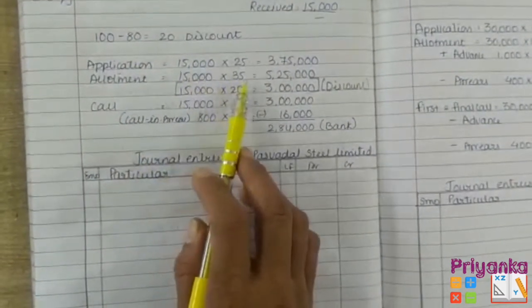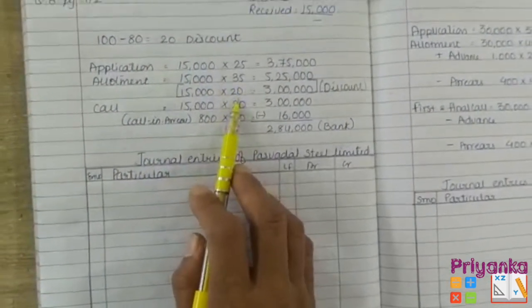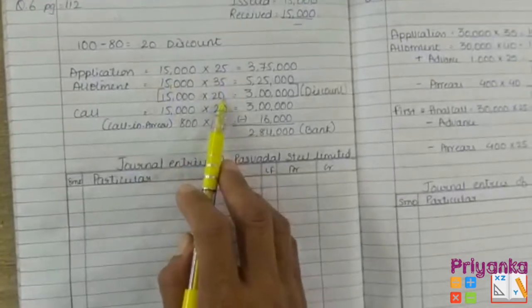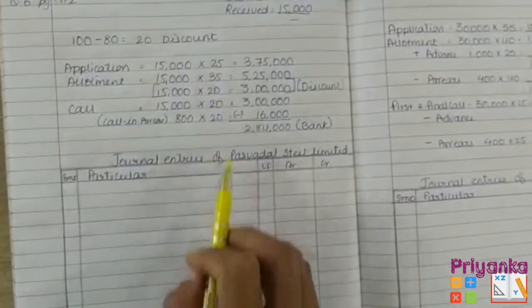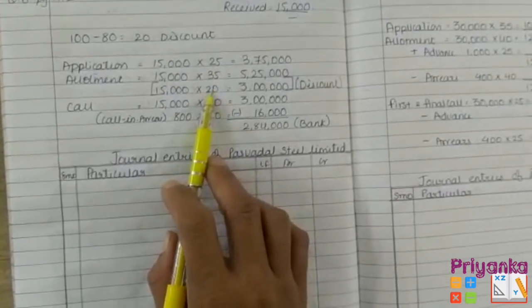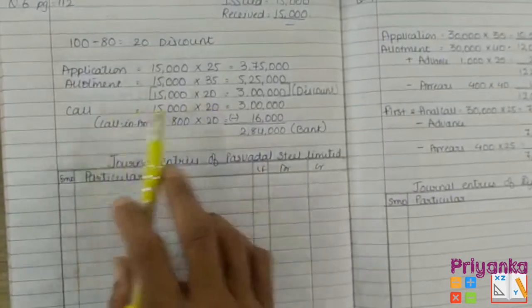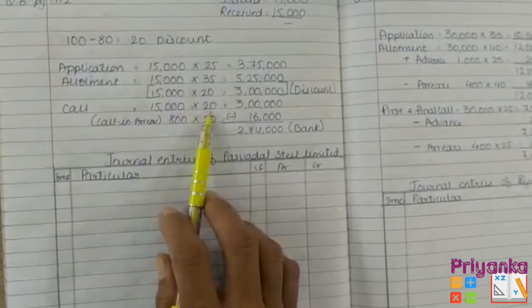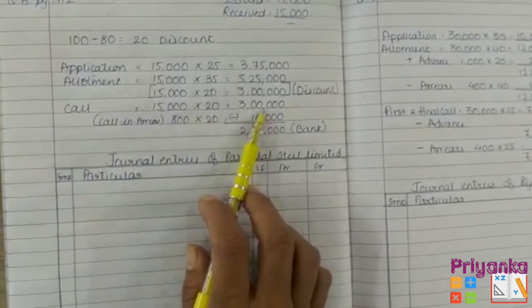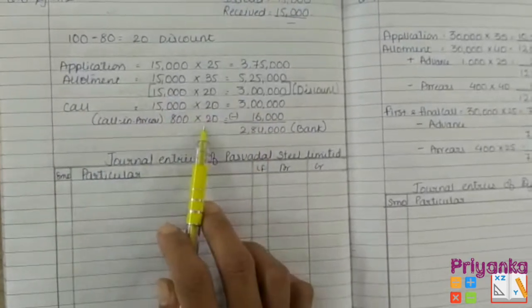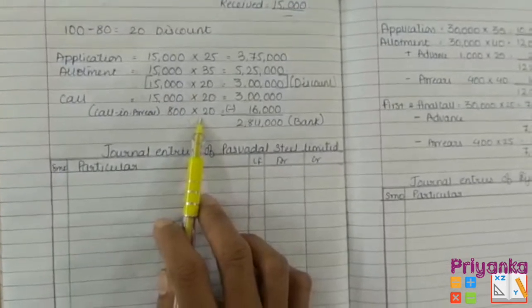So keep 35 as it is with the allotment, and whatever discount you find will continue in the allotment. I'll show you where the entry will be put for the discount, because in the last chapter we didn't do discount, right? So moving to the next, calls 15,000 into 20, 3 lakh, and there is calls in arrears in the last stage, that is calls.